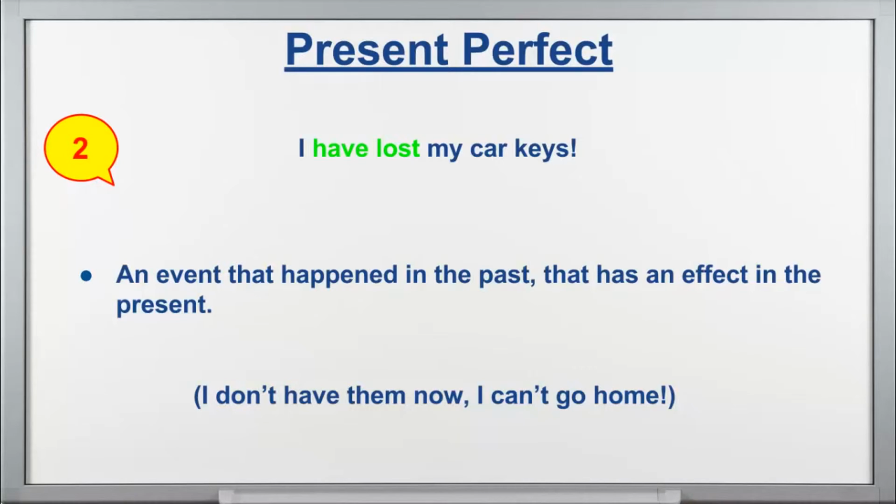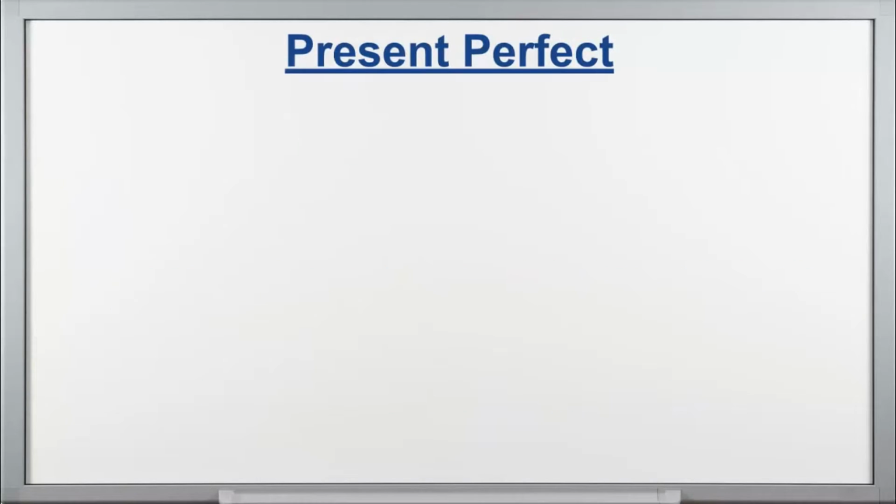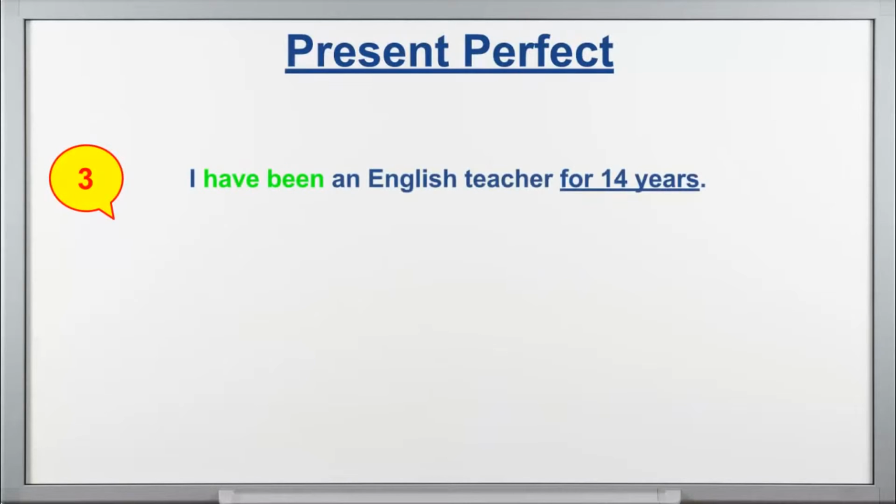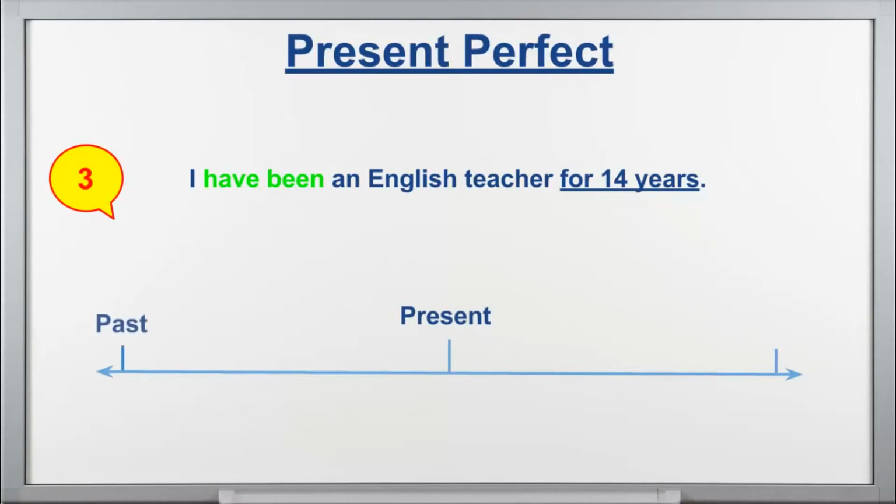All right, now the third possibility for the present perfect, I put here, I have been an English teacher for 14 years. This is true, okay guys? I have been an English teacher for 14 years. So what idea do I get from this sentence? Well, if I look at this timeline here and I see that now it's the present, I have the past and the future there, of course.